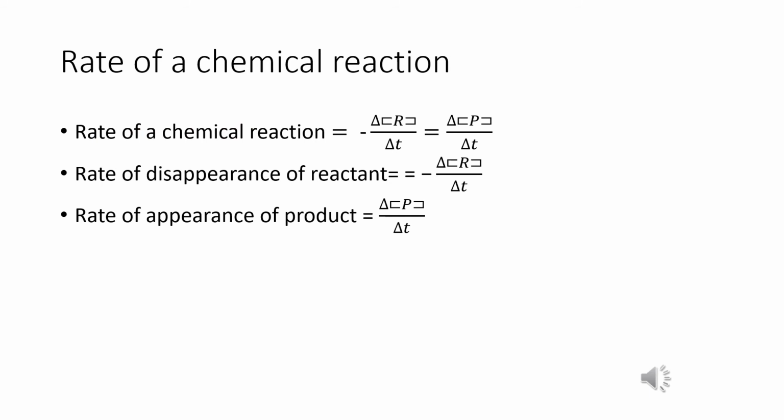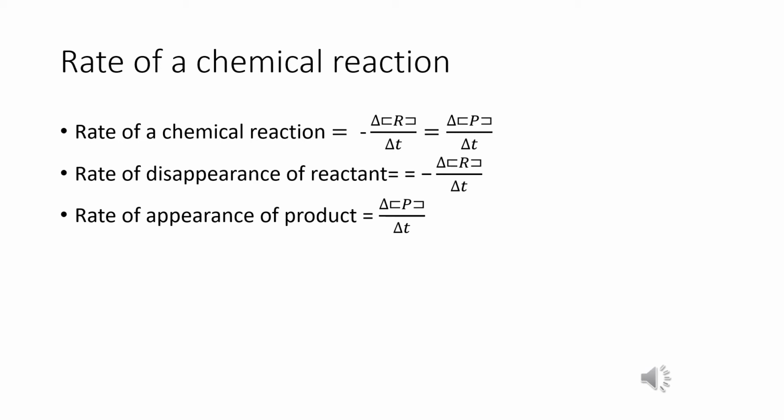We see rate of a chemical reaction. What is meant by rate? Rate means speed. Rate of a chemical reaction means speed of a chemical reaction. From our childhood we studied speed: speed is distance by time. The speed or rate of a reaction can be defined as the change in concentration of reactant or product per unit time.